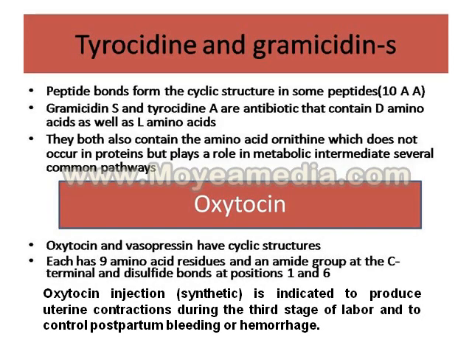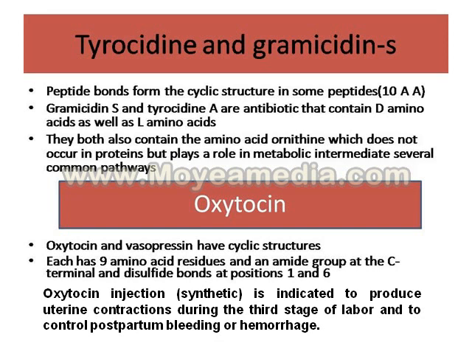Tyrocidine and gramicidin. The peptide bond forms a cyclic structure in some peptides, with almost 10 amino acids joined together. Examples are tyrocidine and gramicidin. Gramicidin S and tyrocidine A are antibiotics that contain both D and L amino acids. They both also contain the amino acid ornithine, which plays a role as a metabolic intermediate in several common pathways.